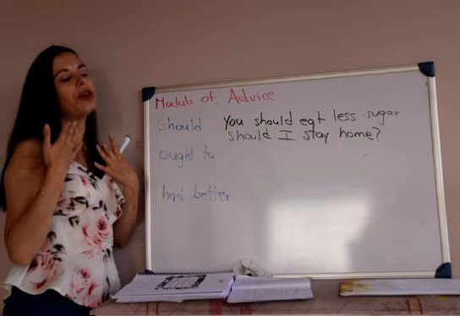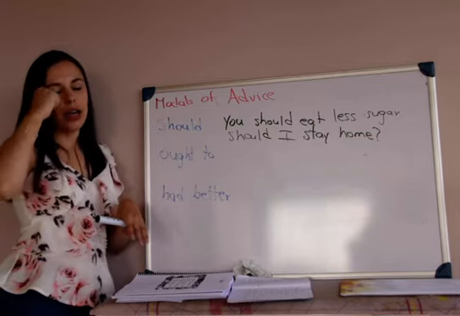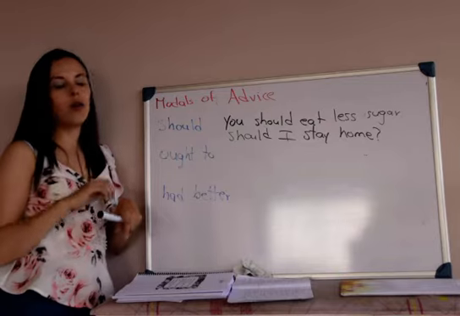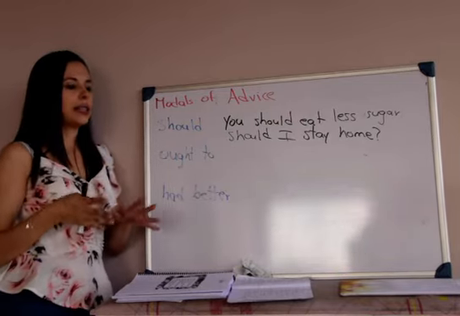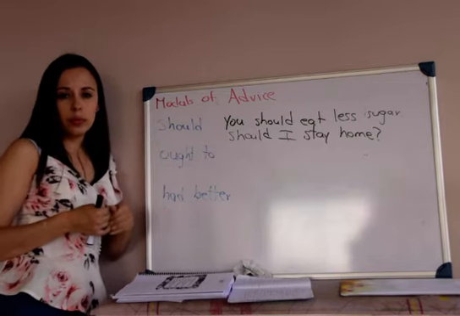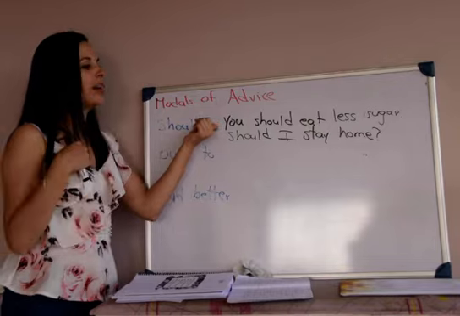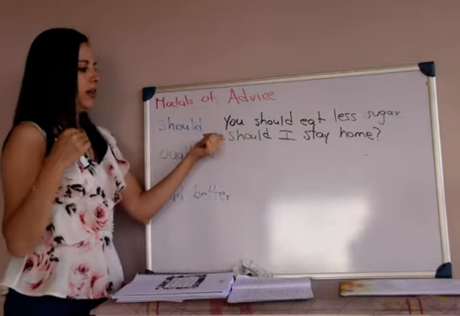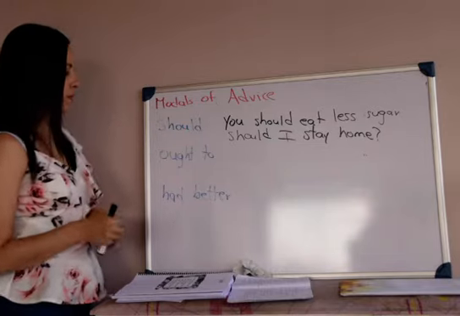Let's say that I'm not feeling very well, I have a cough, and I have some runny eyes and nose, etc. So I don't feel well, and I ask my parents or I ask the doctor, should I stay home? And I'm asking for that advice. So in this case, I am the one giving the piece of advice. Here I am asking for a piece of advice, for a recommendation.